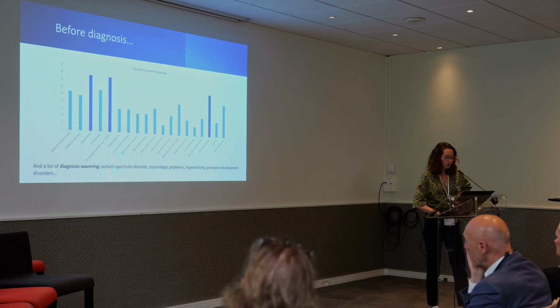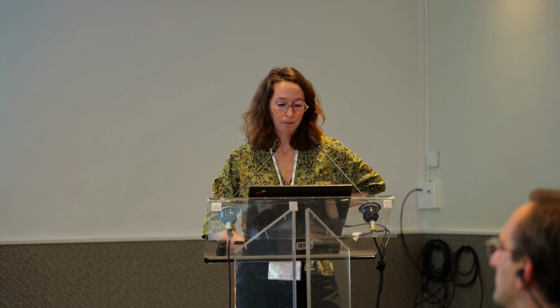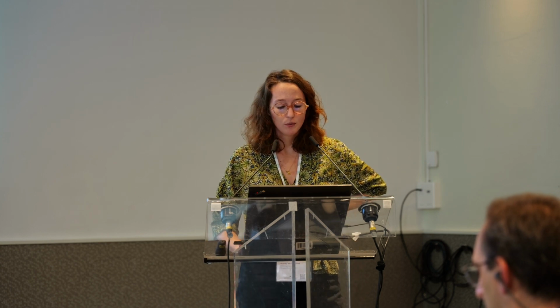And the 3 most frequent symptoms were speech delay, developmental gap with other children, and motor skills difficulties. What is important to notice here is that none of these symptoms are specific, and therefore it leads to a lot of diagnostic wavering for the families, with mostly 2 diagnoses given to parents before CTD, which were autism spectrum disorder and psychological problems.